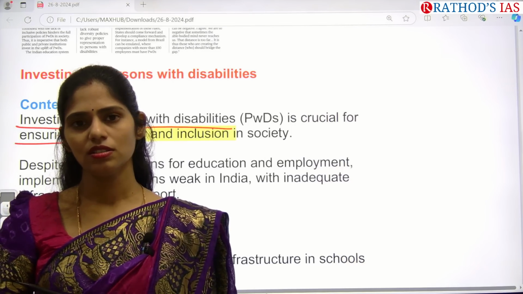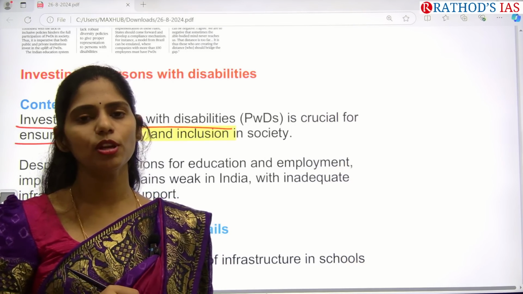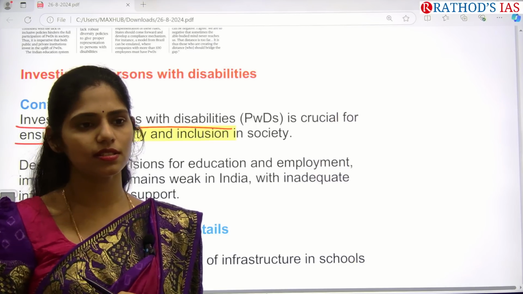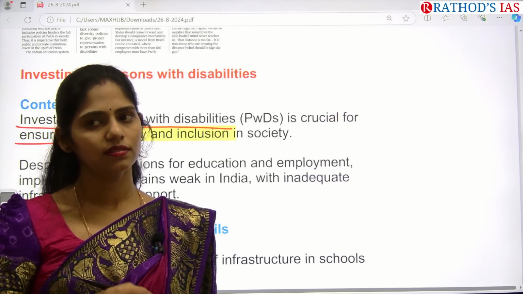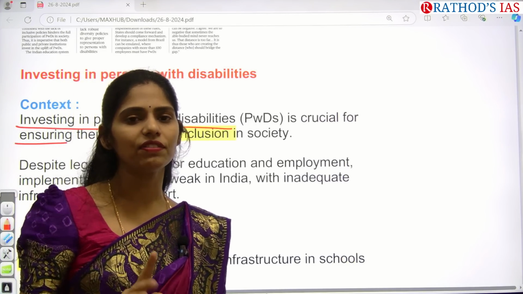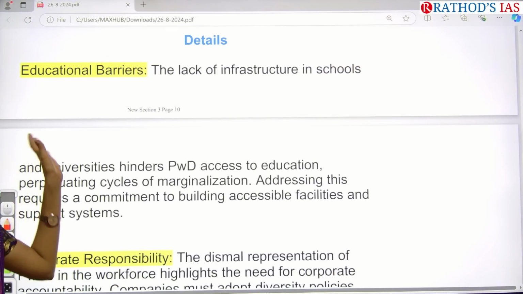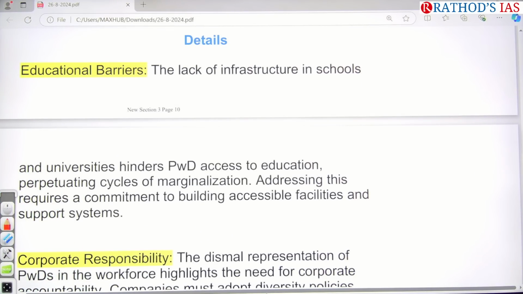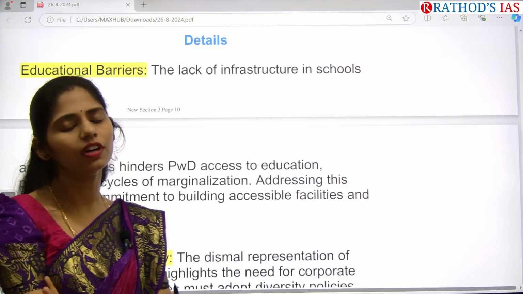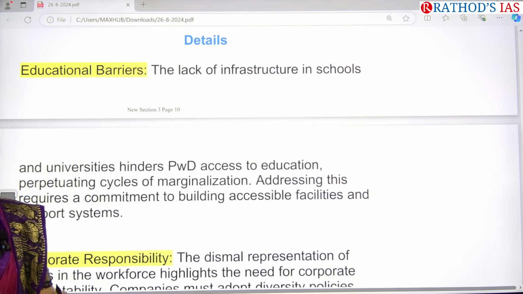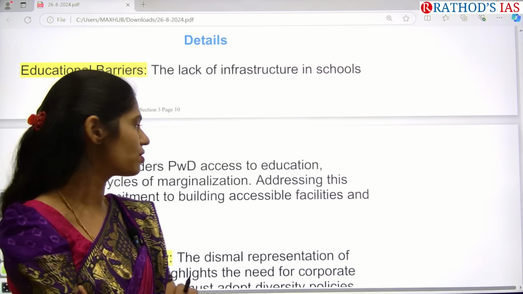What is the reason why there is very less PWDs participation in our governance system? So see the reasons after this class. This article is saying that there is lack of infrastructure in schools, universities. Because of this, PWDs are not having proper access to education. Because of this, they are further vulnerable and further marginalized. So we are not going to achieve our dream of an inclusive society.